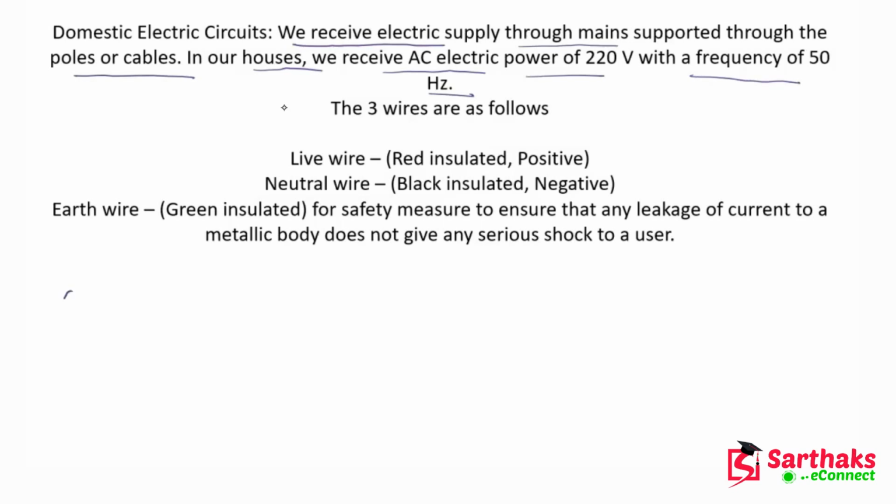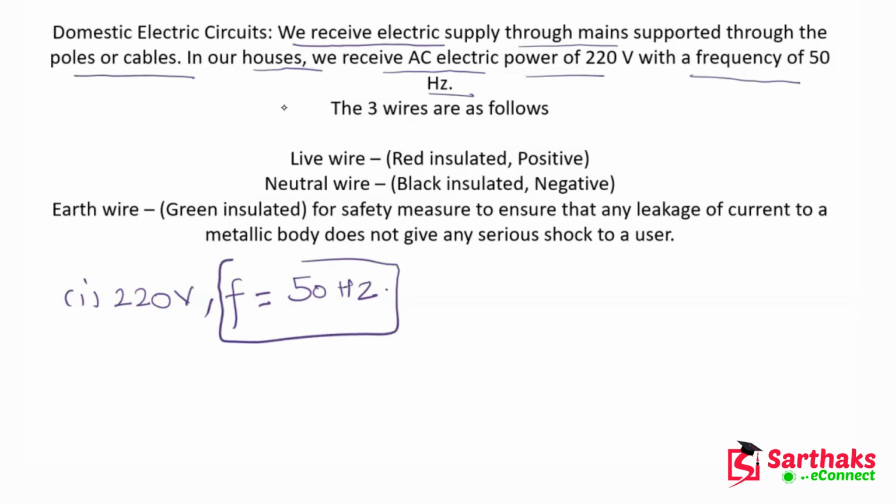So if you are asked the power on which the appliances in our houses work, what is the value of that power, then you will simply say that it is 220 volt. And what is the frequency of that voltage, then you will say 50 hertz. I do not need to make you understand what is the meaning of this frequency. Now guys, let's talk about the three wires which we see at our houses.